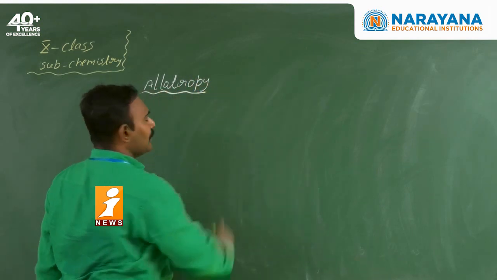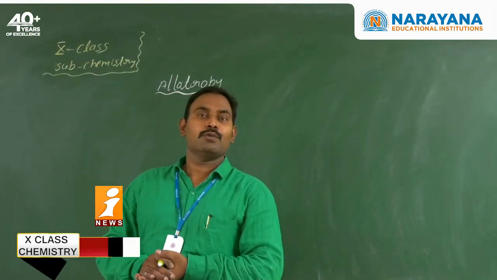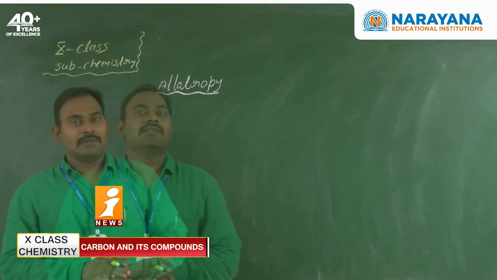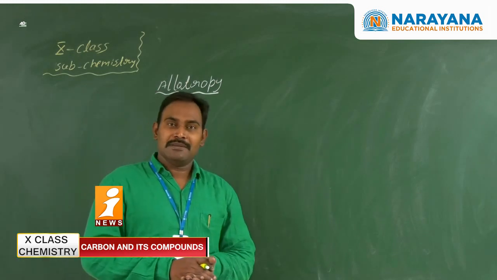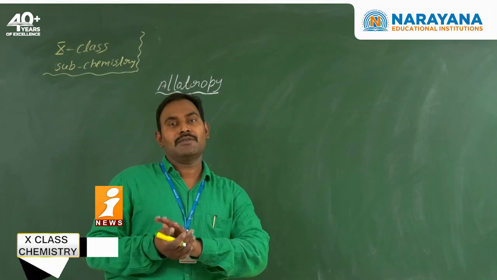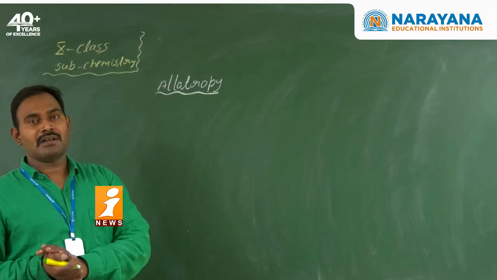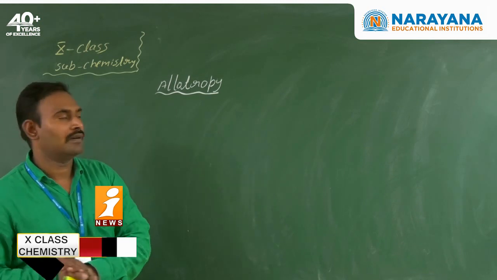So what is the meaning of allotropy? When the same element exists in two or more physical forms, with almost the same chemical properties but differing only in physical properties, that phenomenon is known as allotropy. Those forms are called allotropic forms.